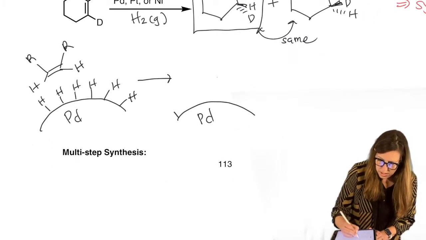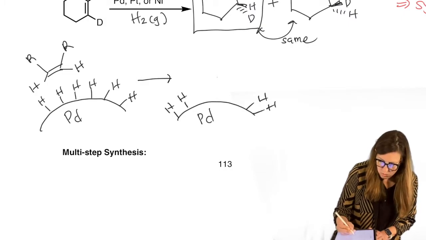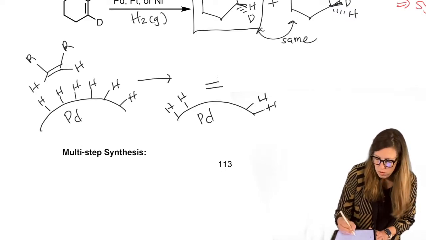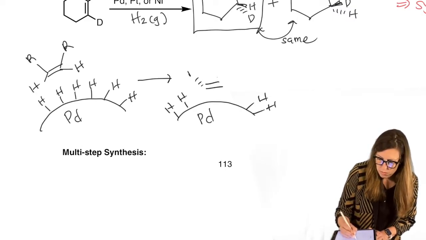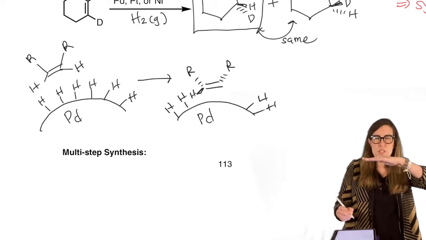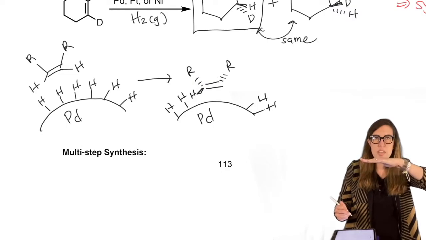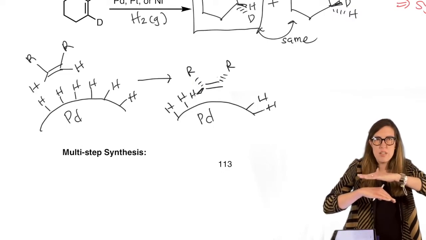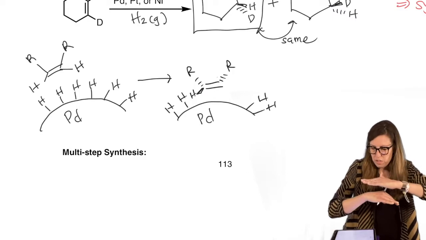So, these bonds are not fixed. They can actually kind of scoot around and make some room for the alkene to complex. And I'm going to draw the alkene the way we did before, where now I'm going to let those top groups be dashes. So it's coming out at us. At first I drew it in the plane, and now it's going to come out at us as it deposits and hangs out and maximizes its interaction with that metal surface.